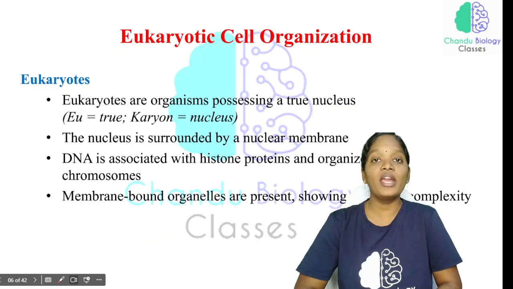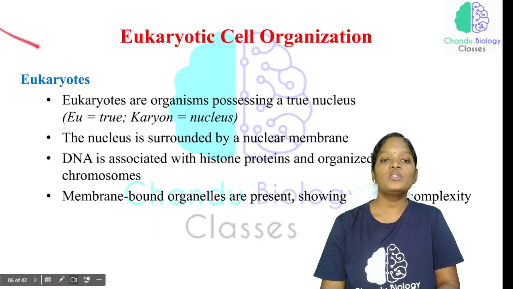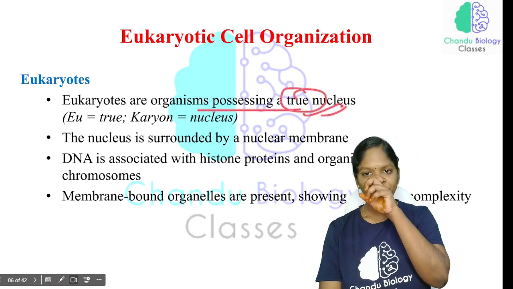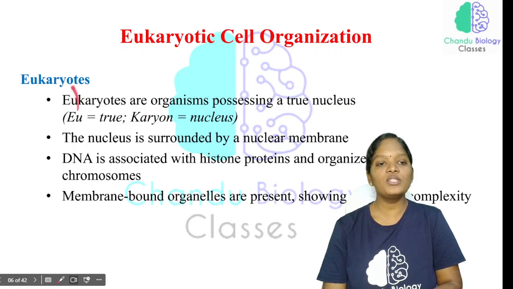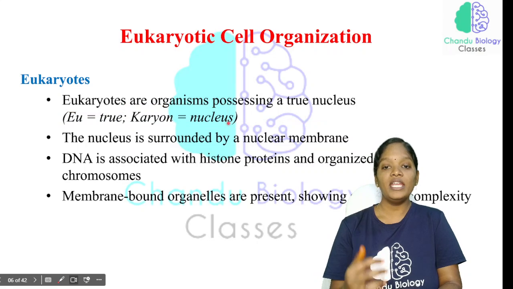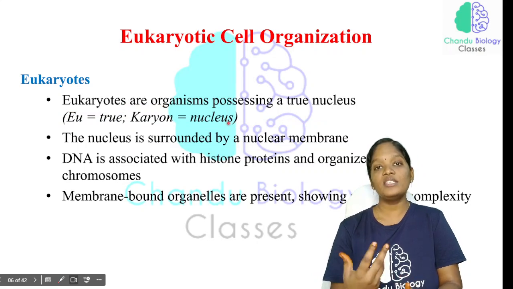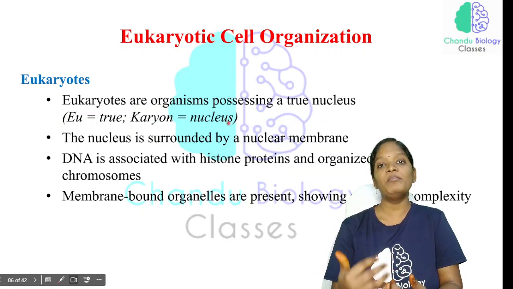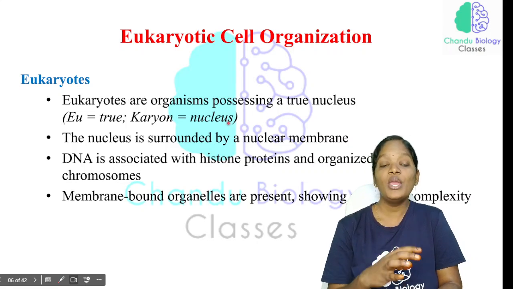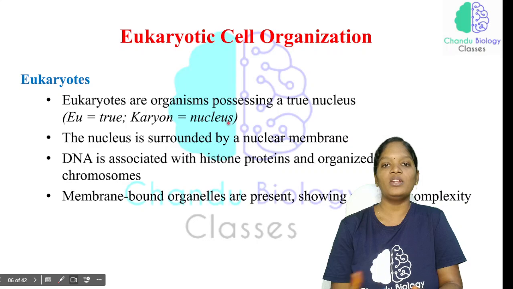Now comes the eukaryotic cellular organization. Eukaryotes, or the organisms, possess the true nucleus. The word "eu" means true, and karyon means nucleus. So this is the true nucleus, and here the nucleus is surrounded by a membrane, that is a nuclear membrane, and the DNA is organized into chromosomes and completely packed up with the histone protein. That is why we call it the eukaryotic cell organization.